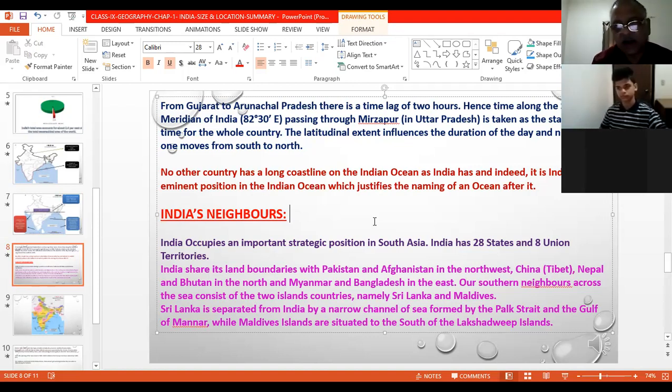Plus the ideas of Ramayana, Mahabharata, Gita, stories of Panchatantra, the decimal system, zero and numerals were all exchanged with other countries through these routes, sea route as well as land route. So India has a very important position.